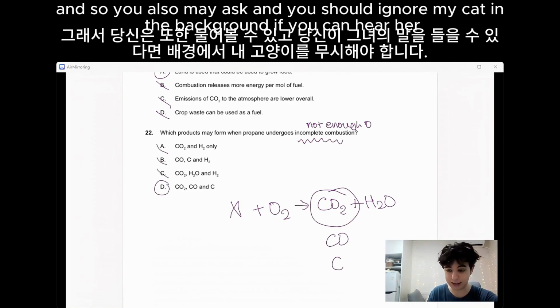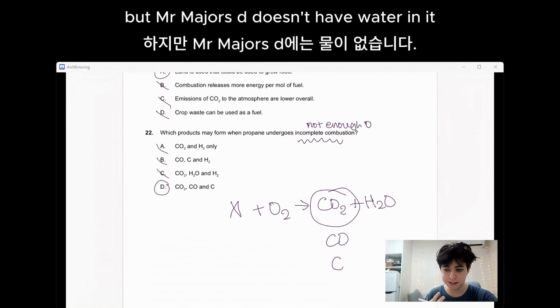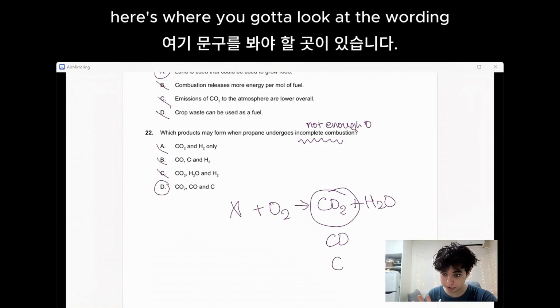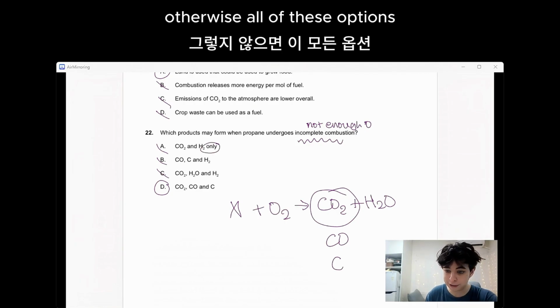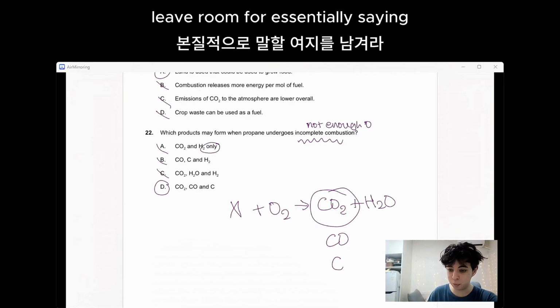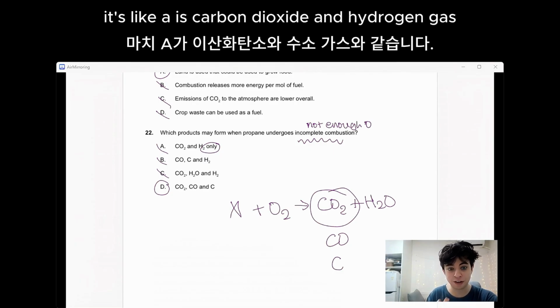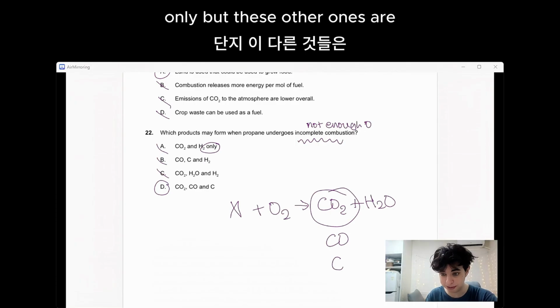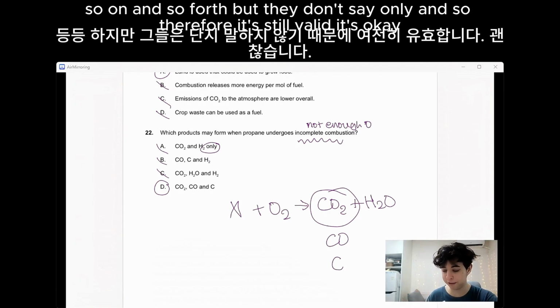You may also ask, and you should ignore my cat in the background if you can hear her, but you may be asking yourself, but Mr. Majors, D doesn't have water in it. Here's where you've got to look at the wording. The only option that has "only" in it is A. Otherwise, all of these options leave room for water also being produced in addition, it's just not said explicitly. A is carbon dioxide and hydrogen gas only, but these other ones are carbon monoxide, carbon, hydrogen gas, and so on and so forth. They don't say only, and therefore it's still valid.